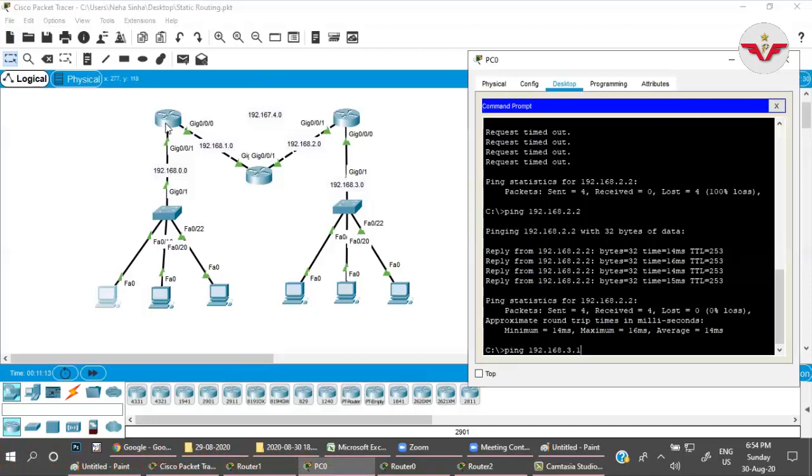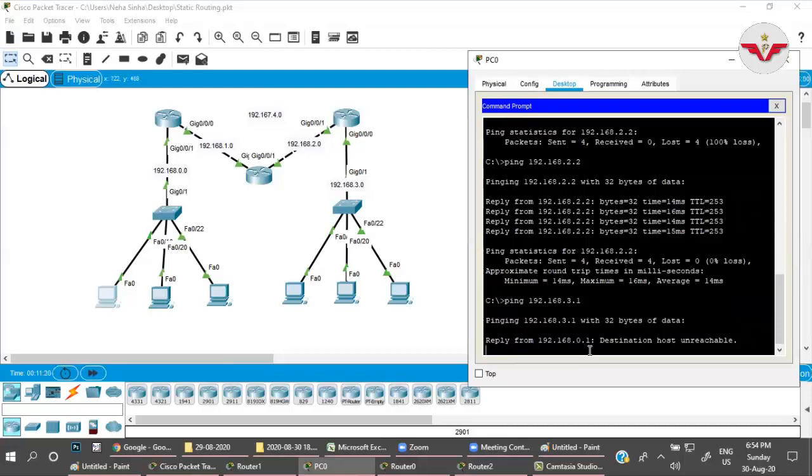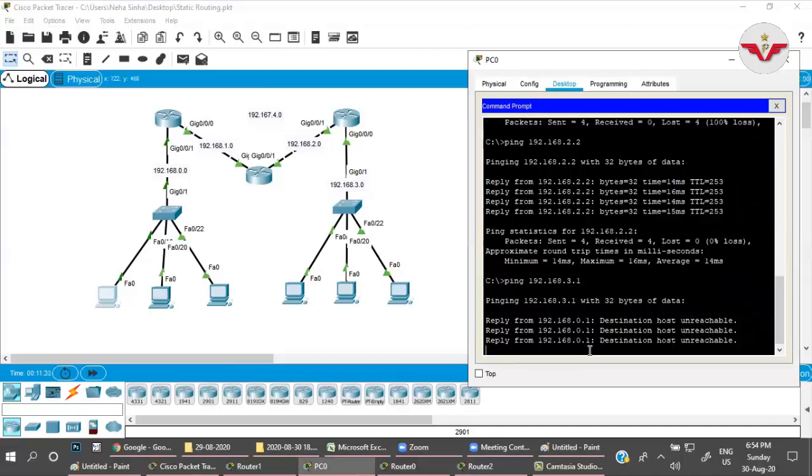If yes, how it will go to the next network, and if no, what exactly is the error message you will get, right? So I'm just trying to ping 3.1. As per me, it will not respond and give the error message destination host unreachable. Let us check. Yes, right?